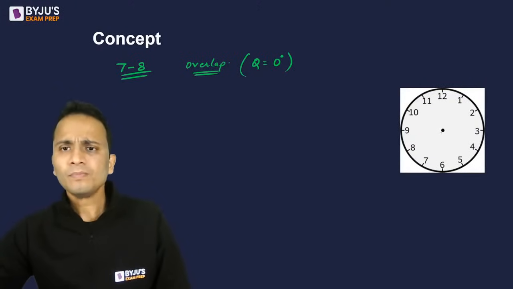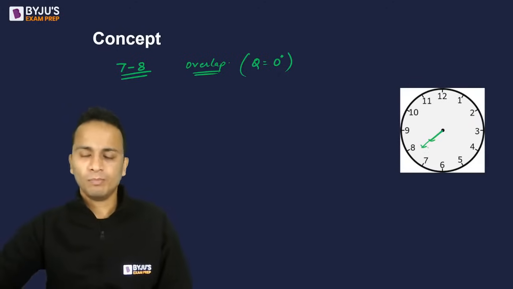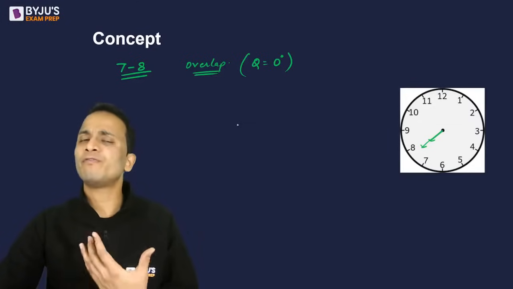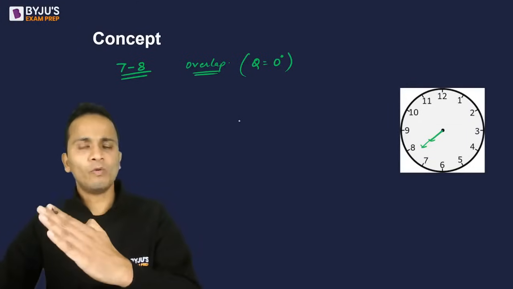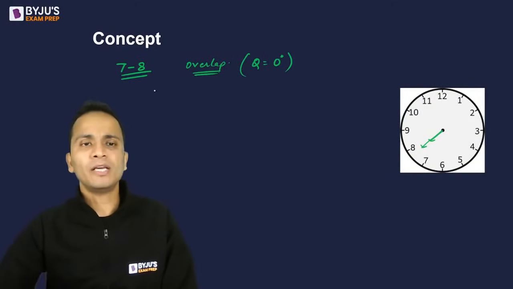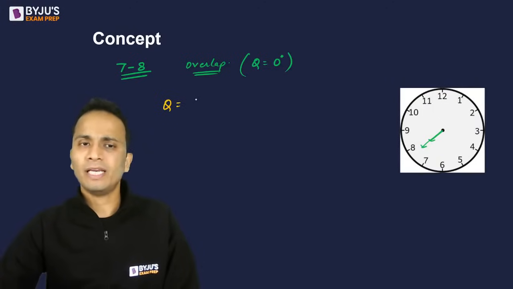Now, in this case, both the hands are overlapping each other. So now it's totally up to you whichever formula you want to use. दोनों ओवरलैप कर रहे हैं, कोई भी हैंड पहले नहीं है, कोई बाद में नहीं है. So दो फॉर्मूले दिए हैं मैंने, दोनों में से कोई भी एक फॉर्मूला यूज कर सकते हो. So I'm using any of these formulas.